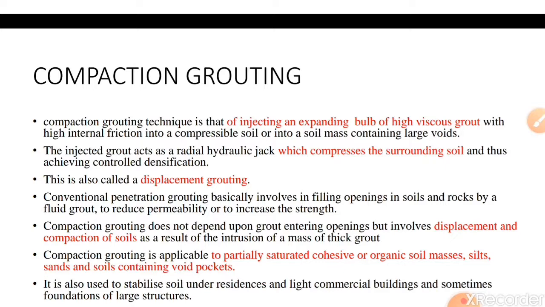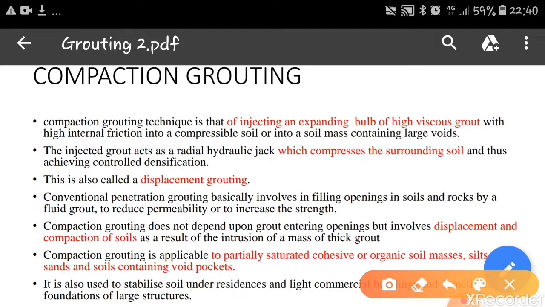As I told you, compaction grouting is a technique of injecting an expanding bulb of highly viscous grout with high internal friction into a compressible soil or a soil mass containing larger voids. So this technique involves injecting an expanding bulb.